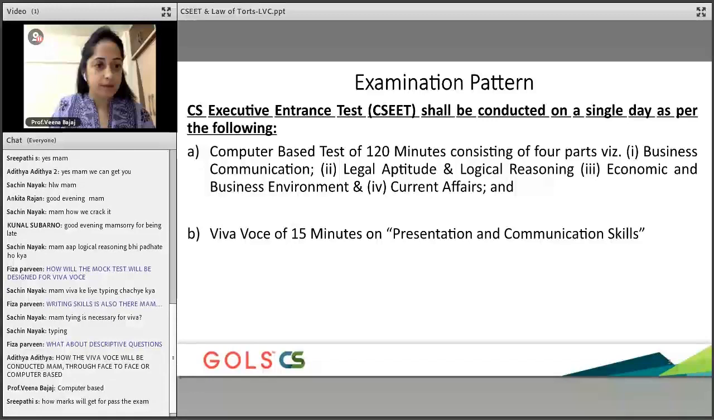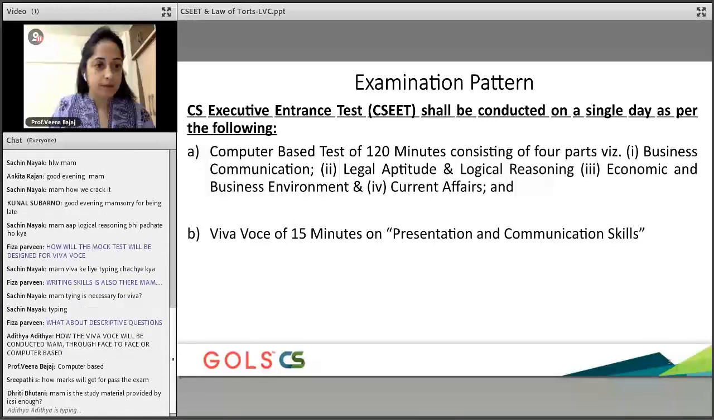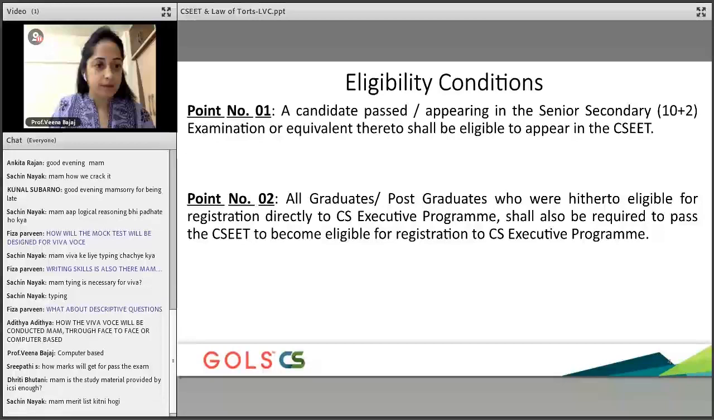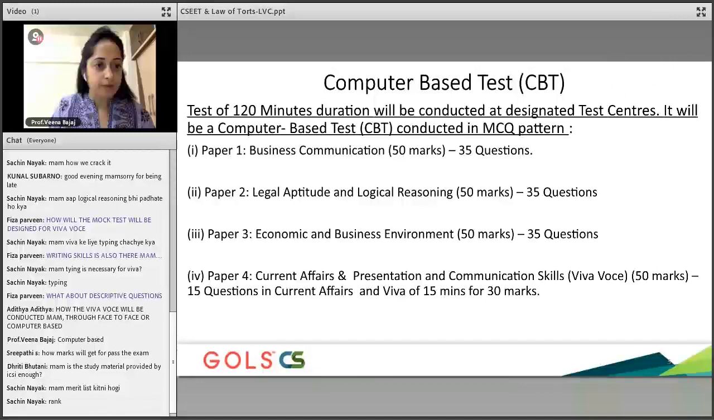Understood, guys? Okay. Now we'll tell you about that. You need to understand, before we actually get on to how many marks we'll get for passing the exam, I want you people to look at this slide. Eligibility we have spoken about, right? 10 plus 2 also has to write. All graduates and postgraduates will also have to write. This is going to be a computer based test.